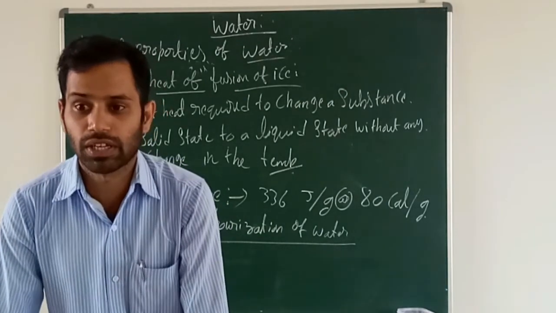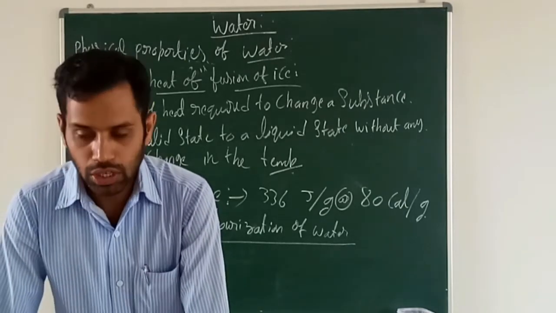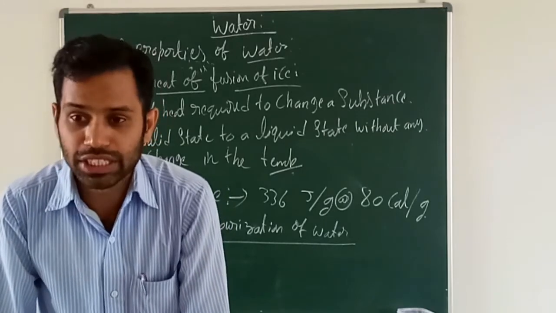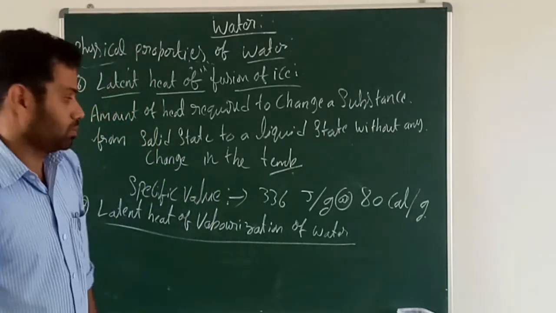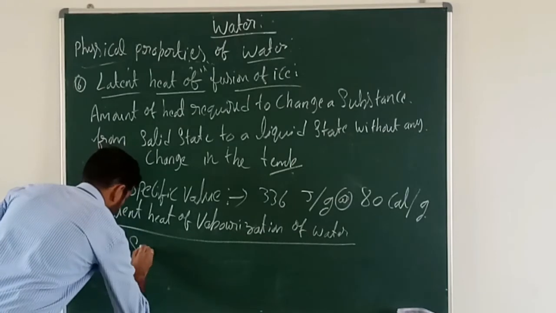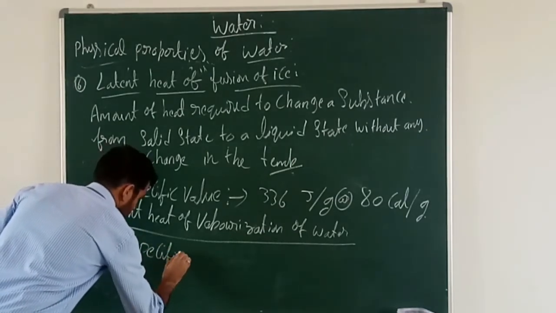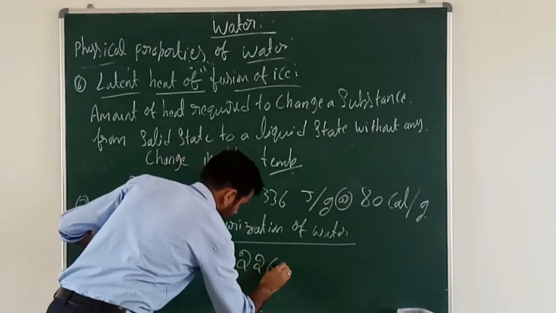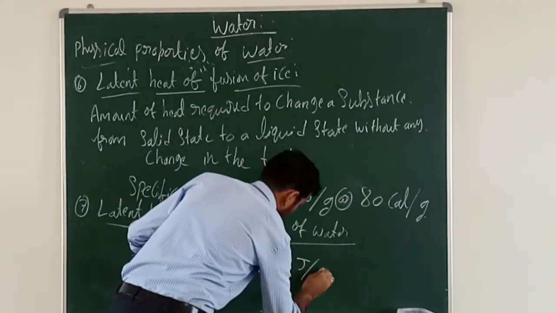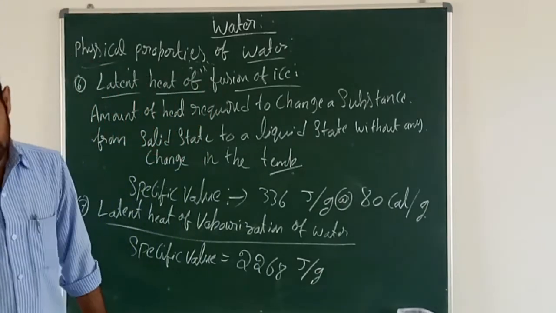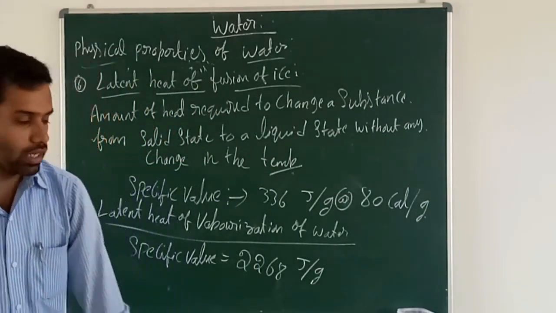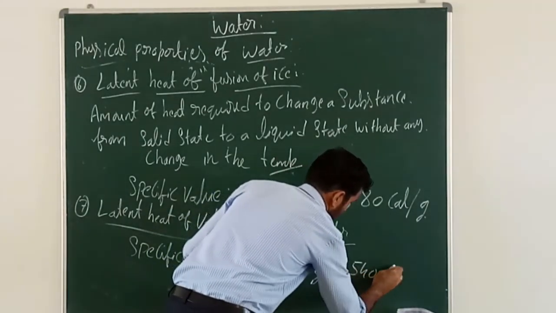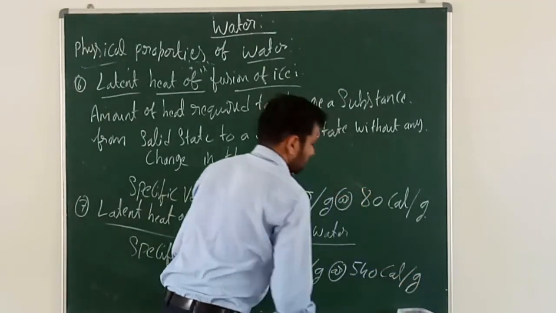It also has a specific value. Its specific value is 2268 joule per gram, or 540 calorie per gram.